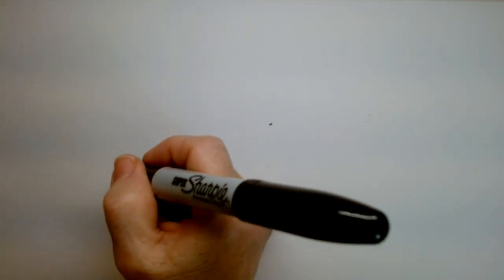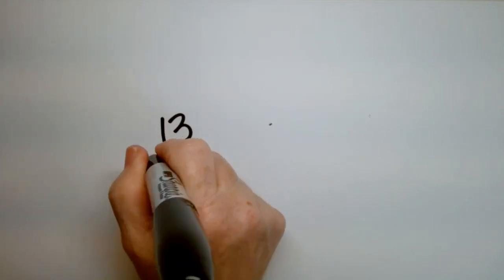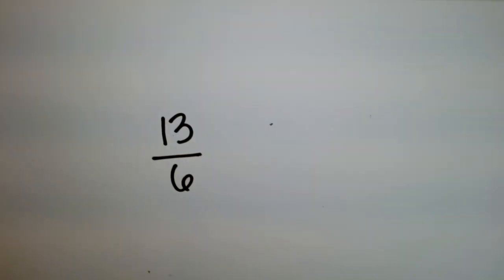Okay, so the one with 1 million in it is too hard. Okay, so give me some improper fractions. Okay, so 13 over 6. Sure, we'll do that one. So who goes in the box? Who goes in the box?